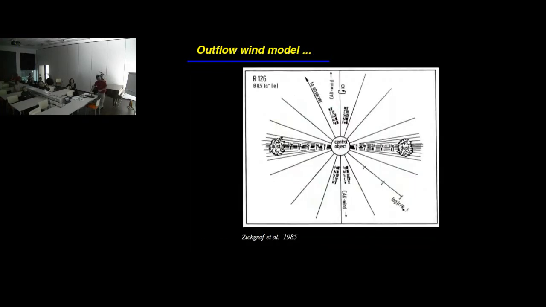The proposed scenario for these systems was already derived by Zickgraf in 1985, and it looks something like this. The star has an asymmetric wind, actually.